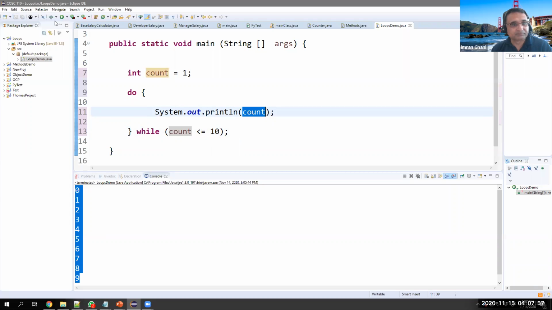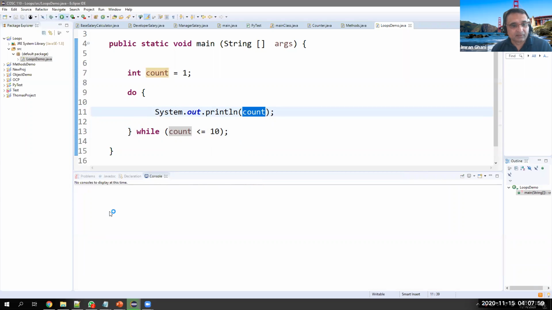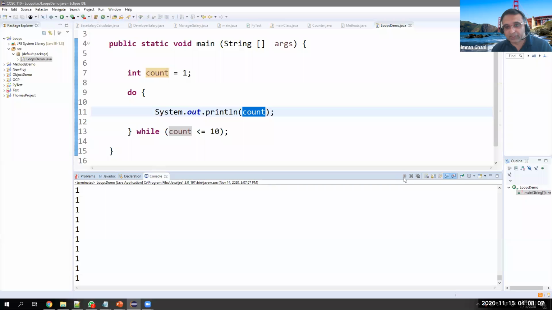And let's see. Okay, so if you see now here, it's an infinite loop. So which is not good. So let's terminate this program here.